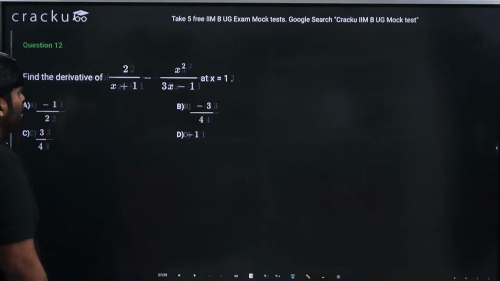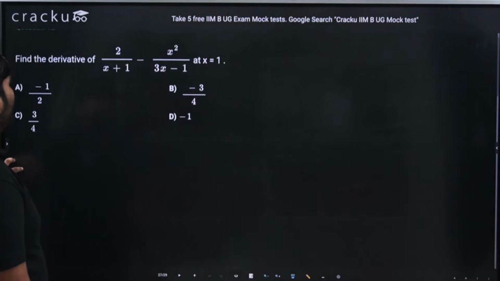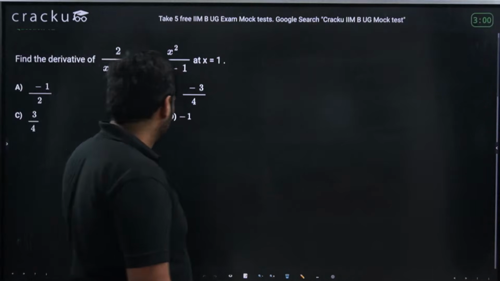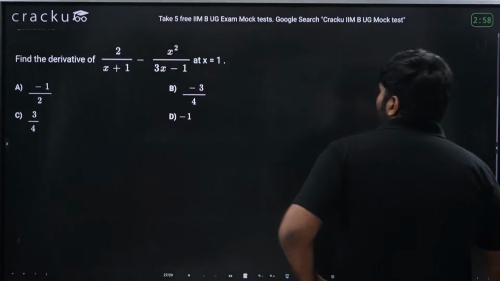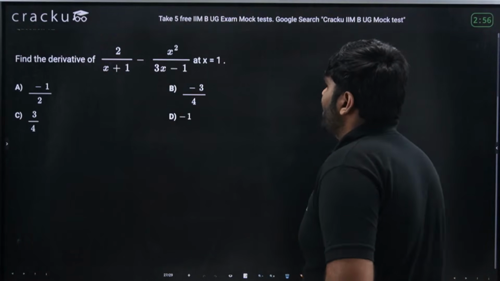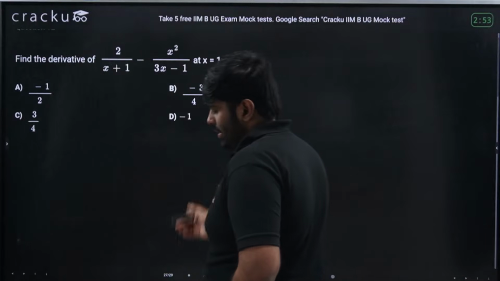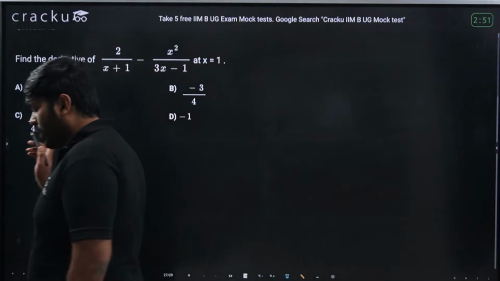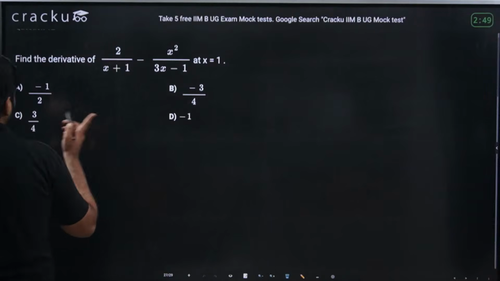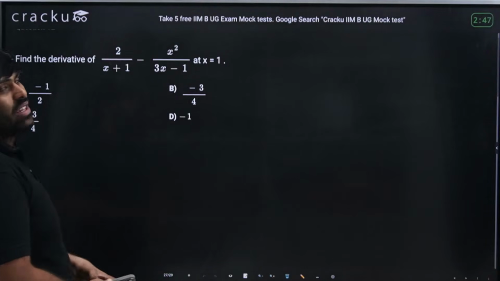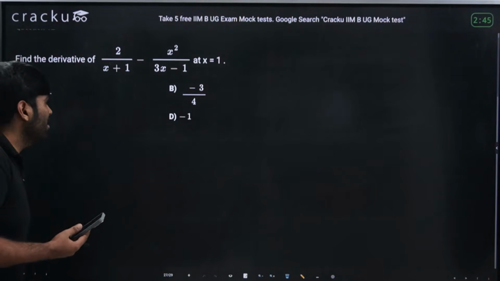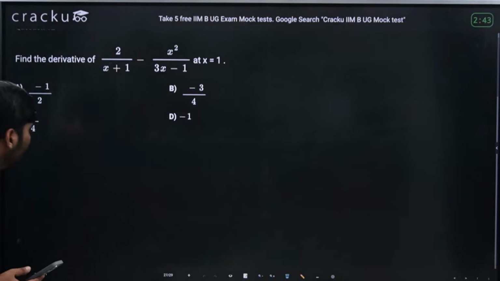Let us go to the next question. Find the derivative of this at x equal to 1. This is also fairly simple. But this has an application where you use the algebra of derivatives which we discussed. Let the timer end. First you do it on your own, then I will be doing this question.